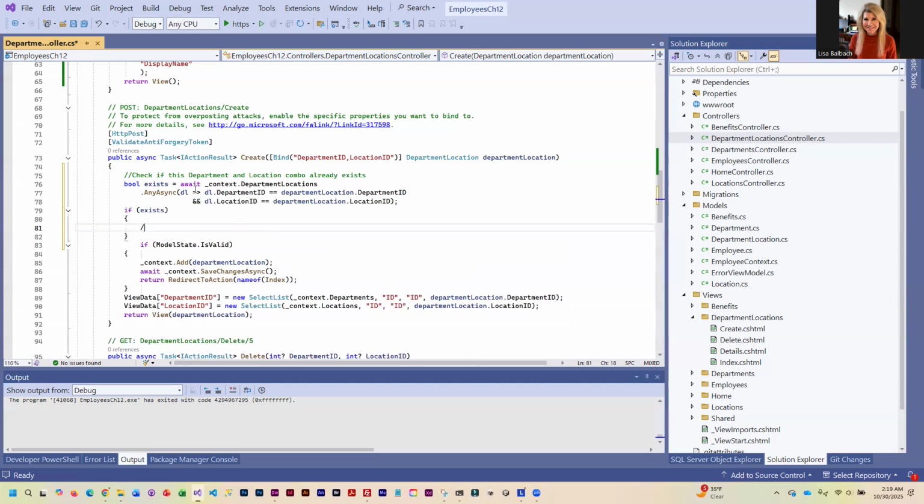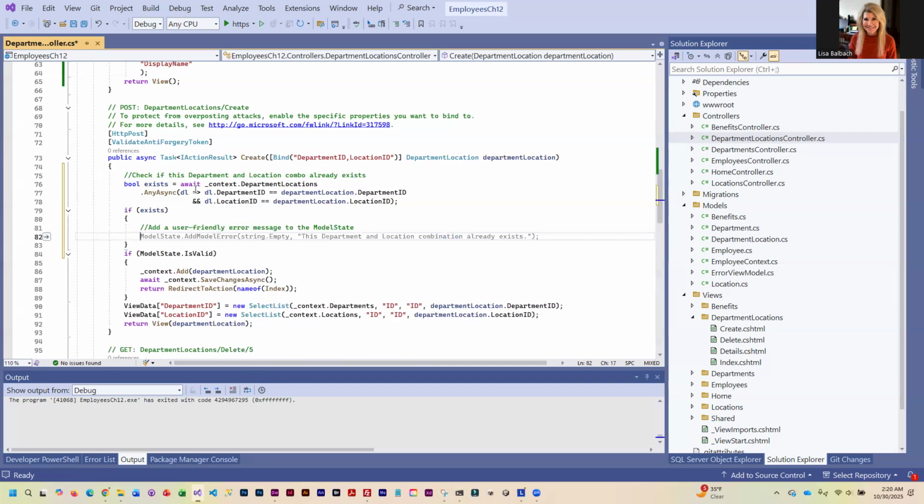And we need to add a user-friendly error message to the model state. Okay. And the way we do that is we use, let me press tab and see if this is correct, ModelState.AddModelError, string.Empty.